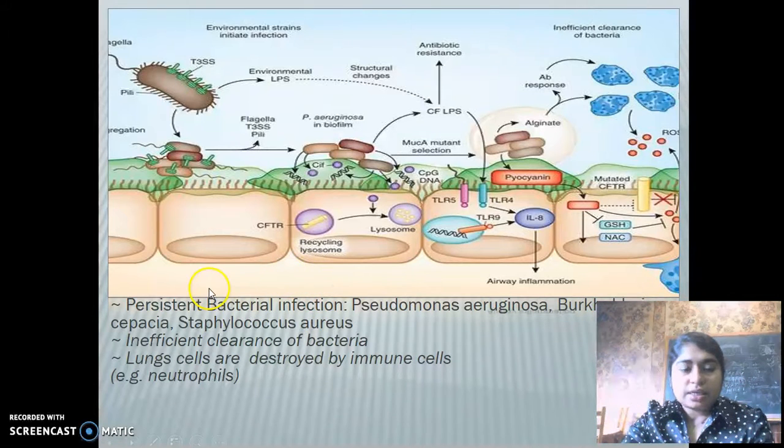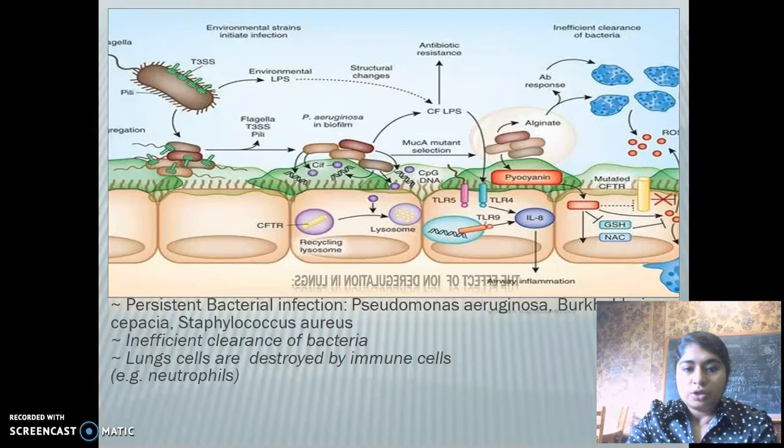As you can see in the picture, this is a respiratory tract where you can see thick mucous being formed, which results in persistent bacterial infection by Pseudomonas aeruginosa, Burkholderia cepacia, and Staphylococcus aureus. There is insufficient clearance of bacteria, and lung cells are ultimately destroyed by immune cells, for example, neutrophils.